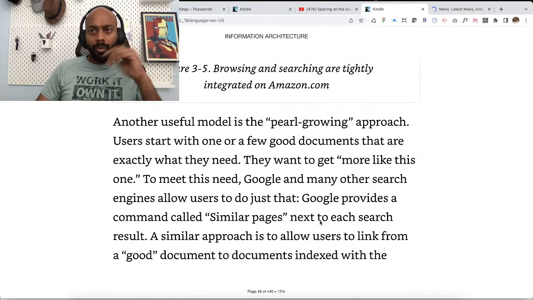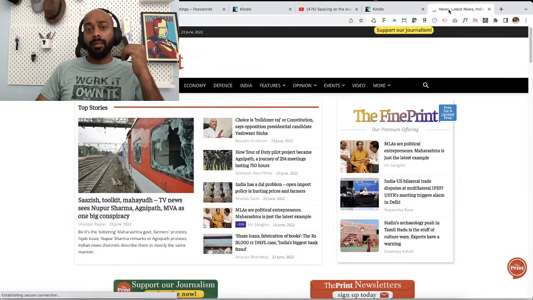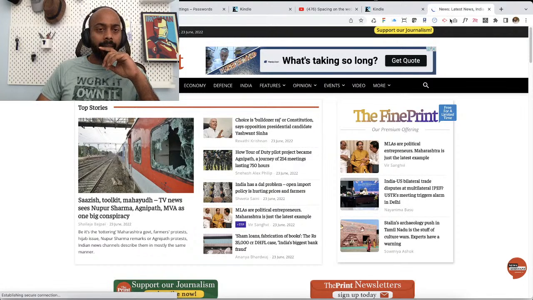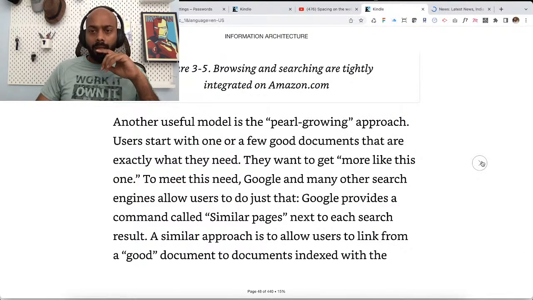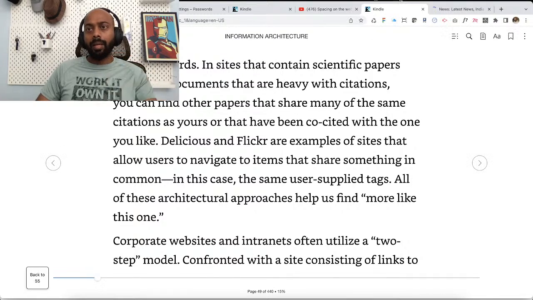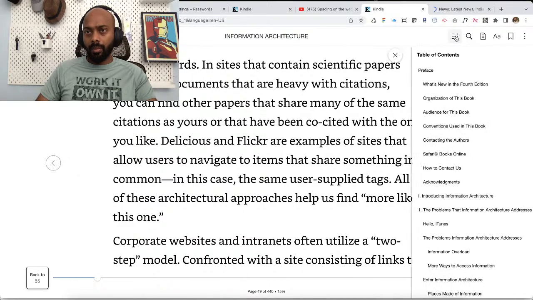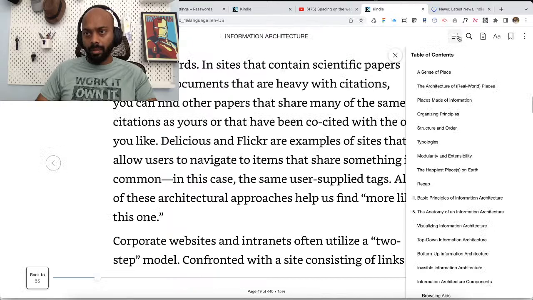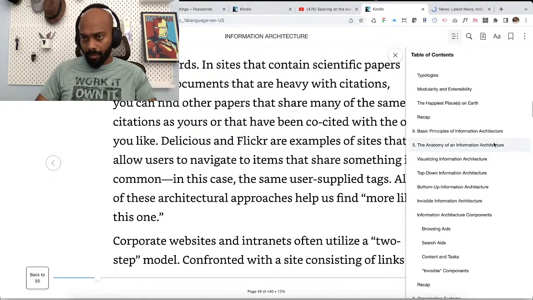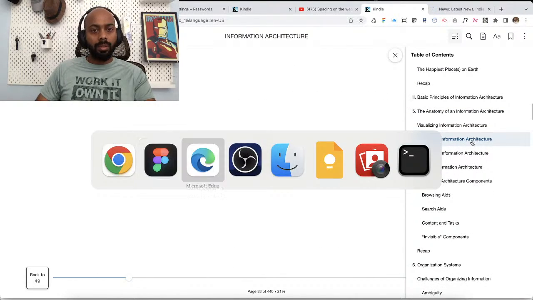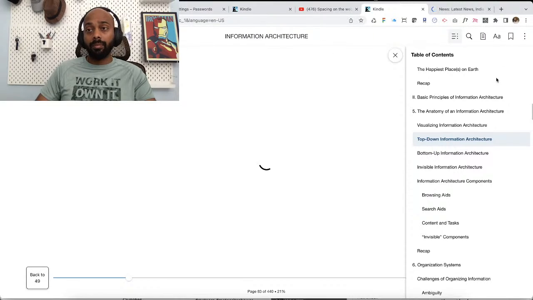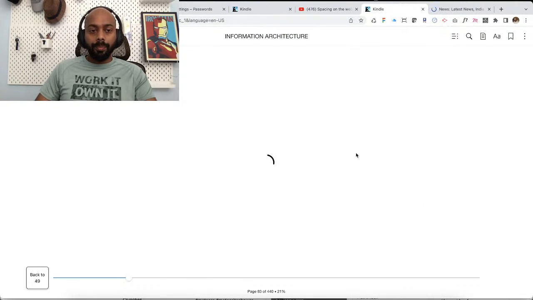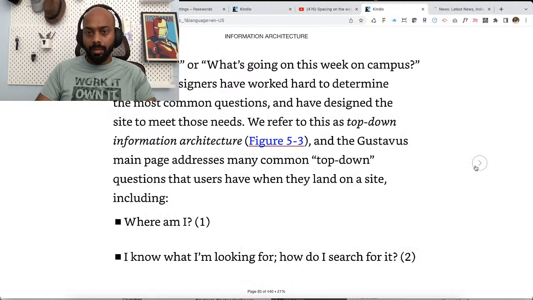Now, before I explain how this is in play in the print.com, there are certain questions that you need to answer. Okay, this is Chrome. This is my notes. Where is top-down information architecture? Okay, I'm very confused. Yeah, so there is.